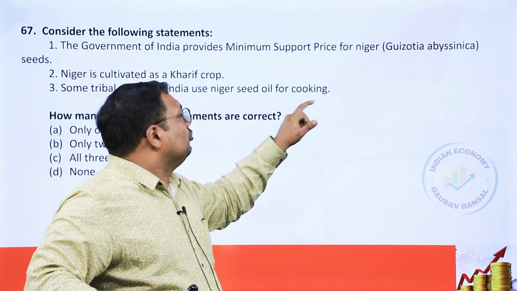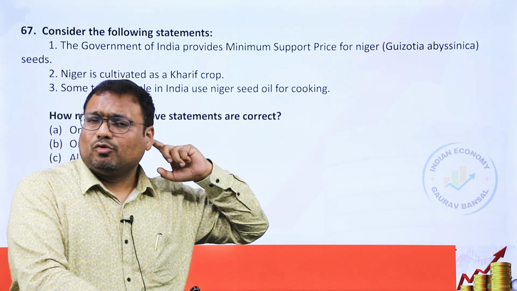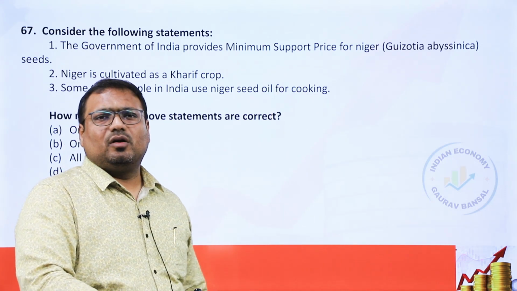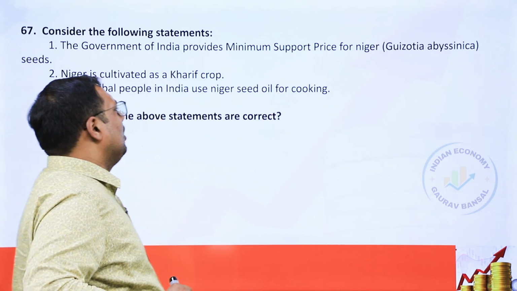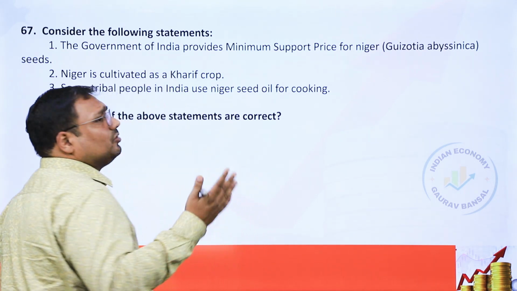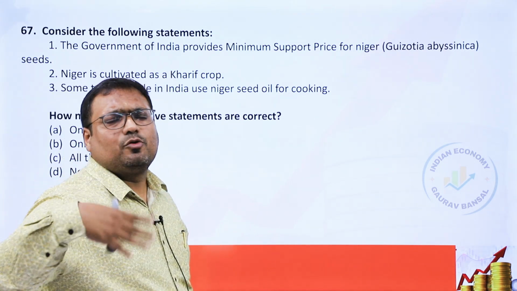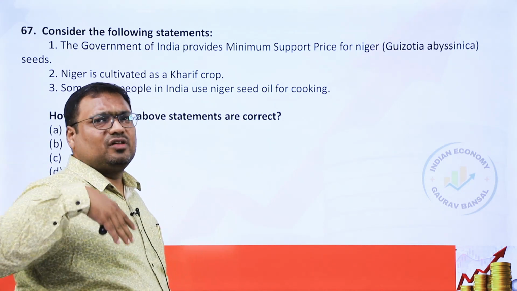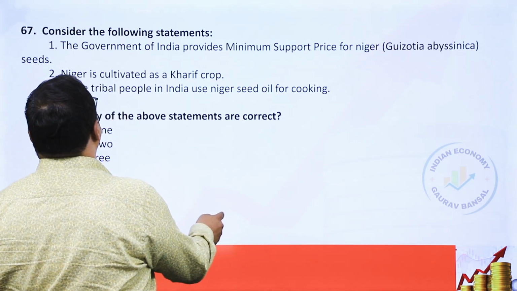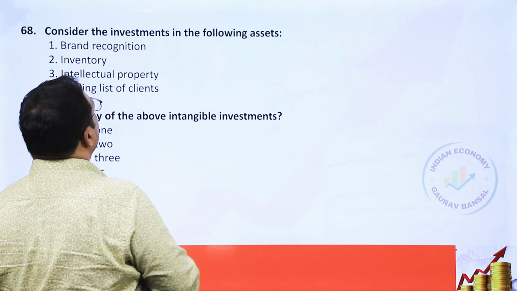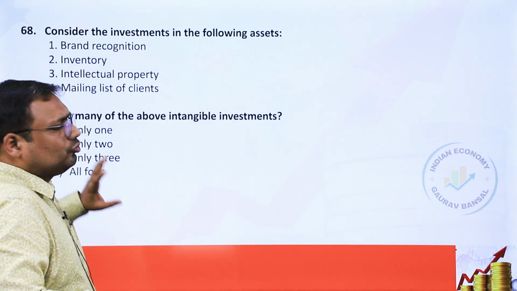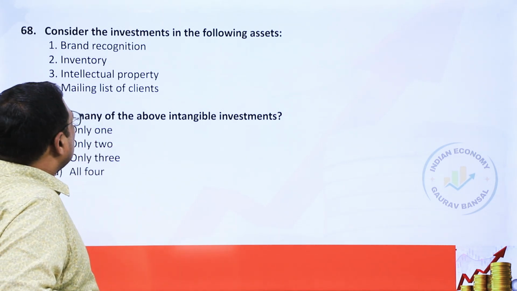Tribal people use Niger seed oil for cooking. That is also correct. The primary use for this crop is to create oil, vegetable oil. So in Chhattisgarh, Jharkhand, Chota Nagpur Plateau region, basically parts of Odisha, West Bengal also, this seed is used for oil. All three are correct. Tough, I would say this is tough. This is not a so well known crop.